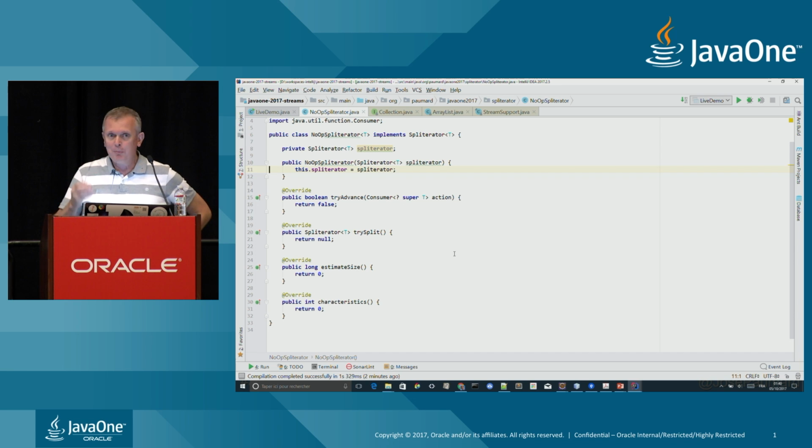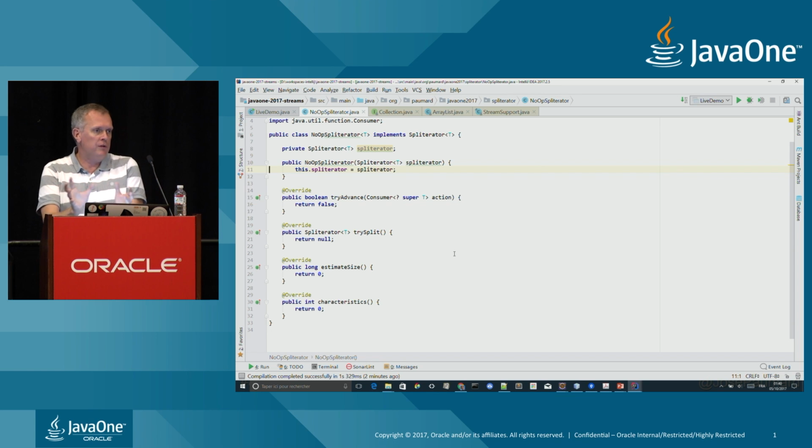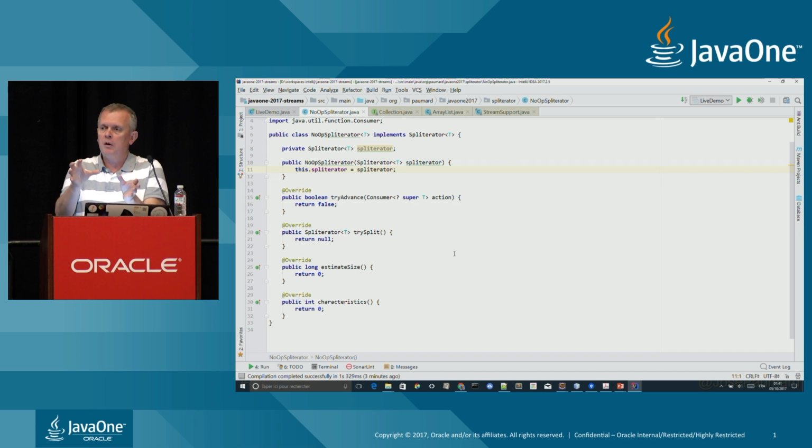Now, you may think that those methods have kind of bizarre names. trySplit, estimateSize. On collection, I have a size method, but I do not have an estimateSize method. And this is, in fact, quite normal, and it comes from the way the streams work. When you create a stream on a source of objects, you do not necessarily know how many objects you are going to process through that stream. You do not know that. When you create a collection on an ArrayList, for instance, or set of objects, you know exactly how many objects you have in this ArrayList. But this is not the case for a stream. If you create a stream on an ArrayList, okay, you know the number of objects you are going to consume.